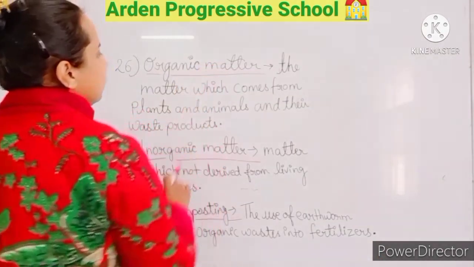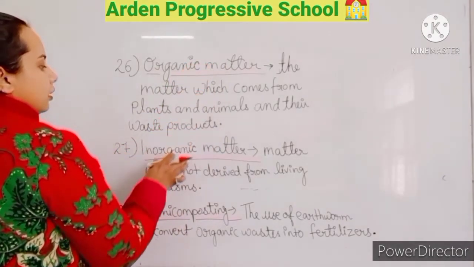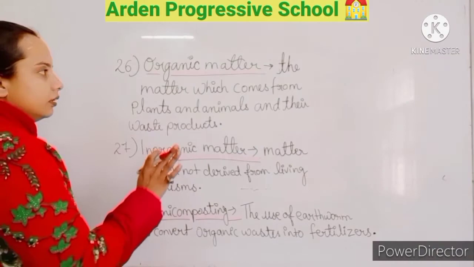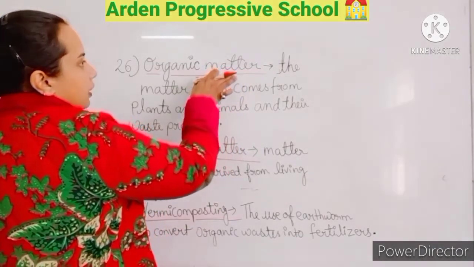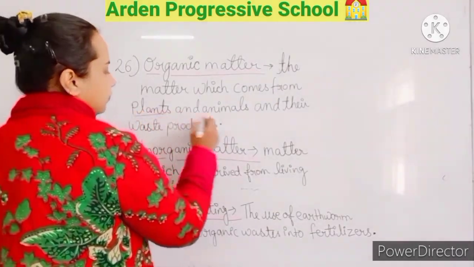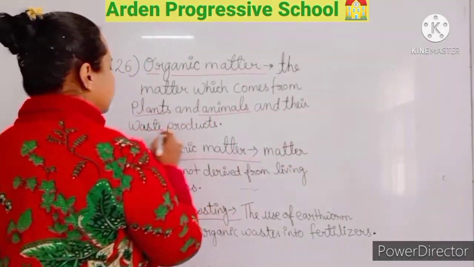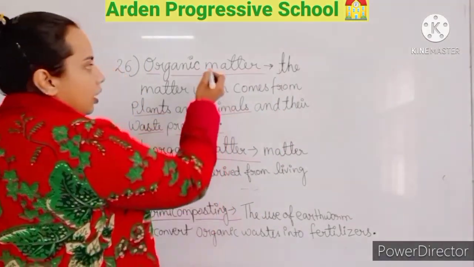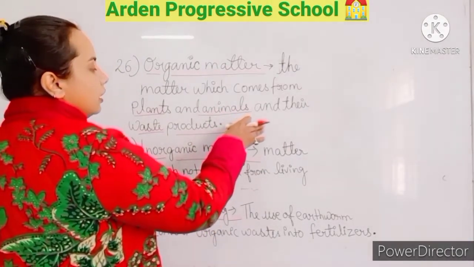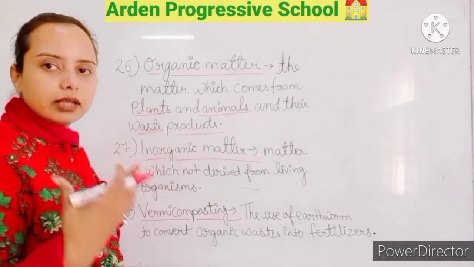Now what is organic matter? Students, organic and inorganic matter, these both are very important. Please listen carefully. Organic matter is the matter which comes from plants and animals and their waste products. Organic matter is composed of carbon.